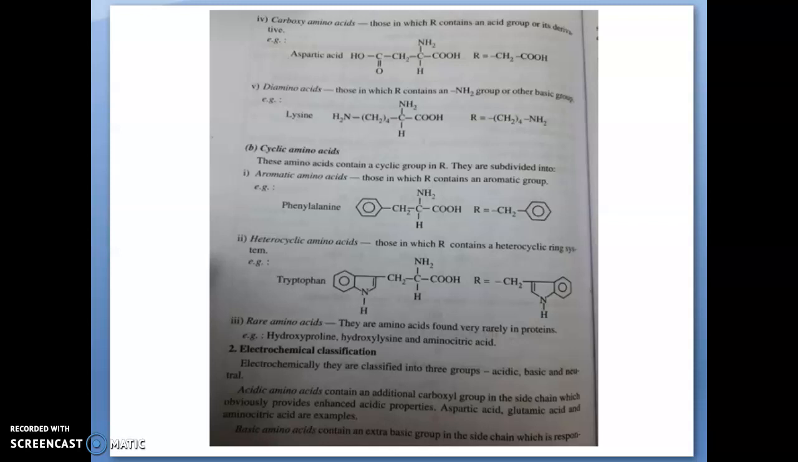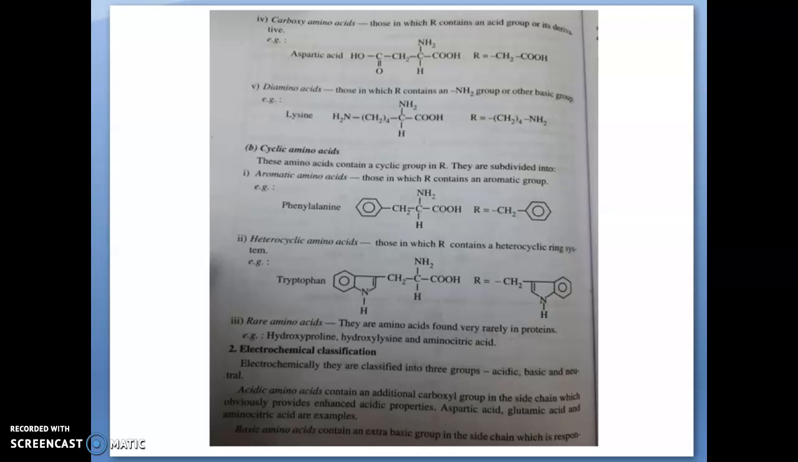Neutral amino acids contain only one acid group and one basic group in the molecule. Their side chain radicals show neither acidic nor basic property. Glycine, alanine, leucine, etc. are examples of these neutral amino acids. These neutral amino acids are also known as non-polar or hydrophobic amino acids, while acidic and basic amino acids are sometimes called polar amino acids. So these are the electrochemical classification.